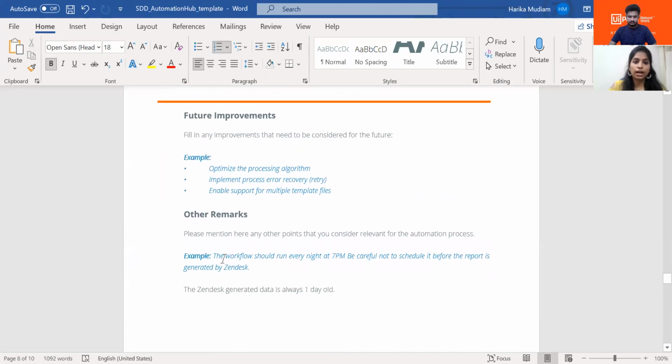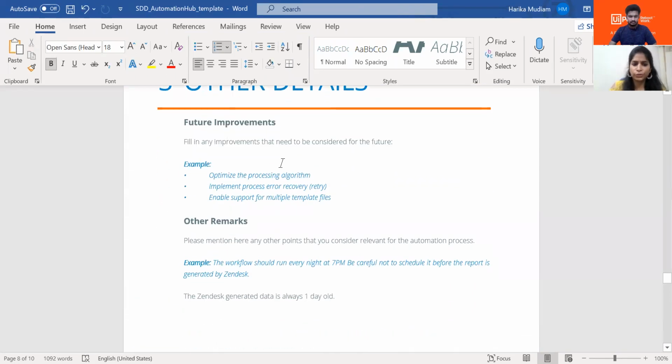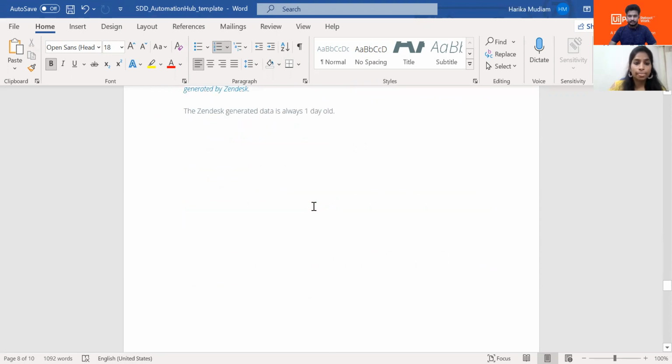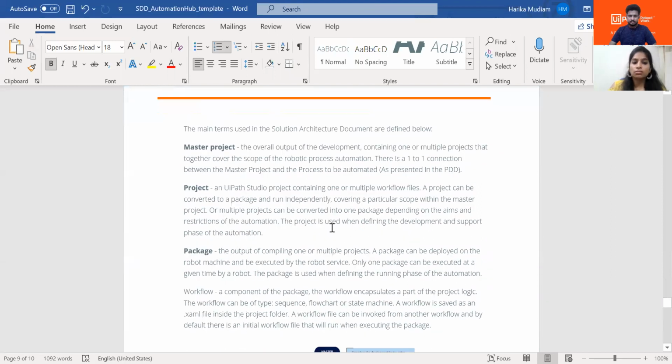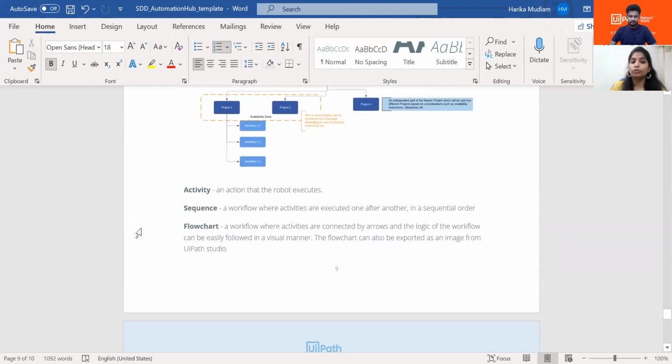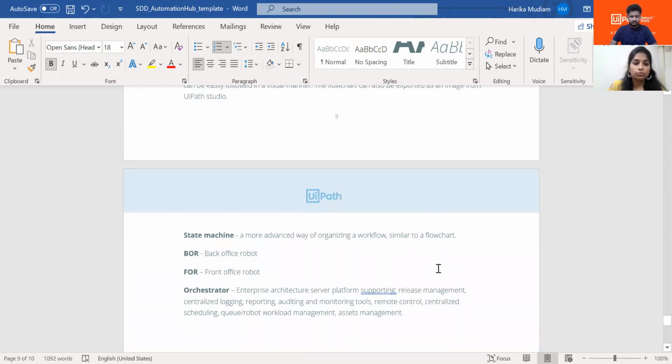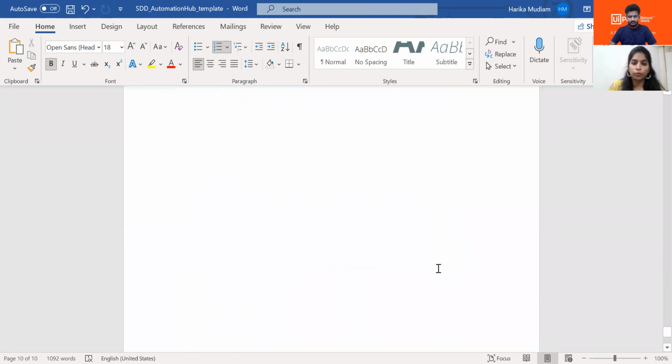And there we go. We have other details like future improvements, such as optimization or exception handling, and if you have multiple files and all these things. And if there are any remarks, we can add all those things. And the glossary is just common: we will be explaining what this project is about, what the master package is, what packages we are using in the process, what an activity sequence is. If it's a non-technical person, then they can understand what this actually is. So this is just information that we are providing here.